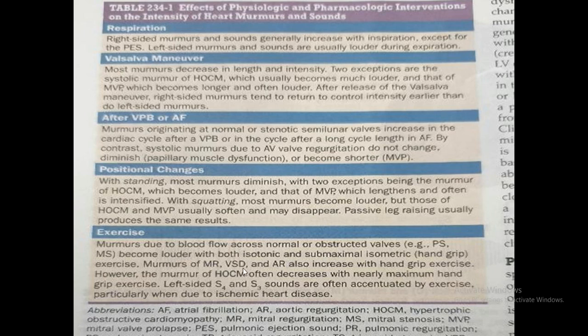Murmurs of MR, VSD, AR also increase with hand grip exercise. However, the murmur of HOCM decreases. So these are some of the things in dynamic auscultation; if you still have a doubt, you can take the help of dynamic auscultation and come to a final conclusion.